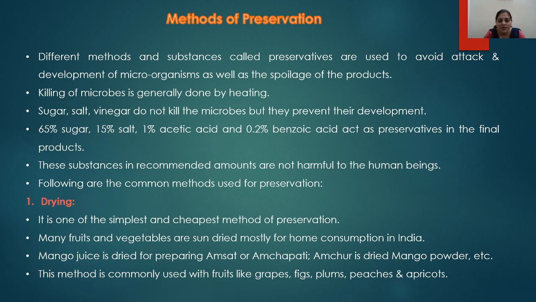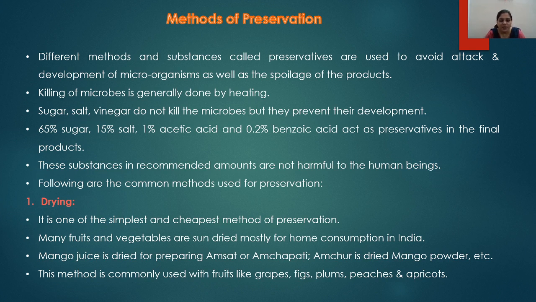So these substances should be utilized in the recommended amounts, which are not harmful to human beings. Now there are different methods of preservation, out of which the first method is drying.